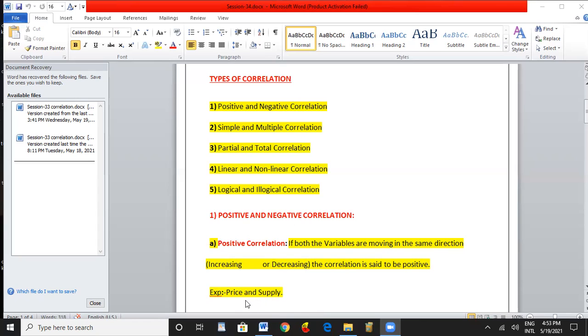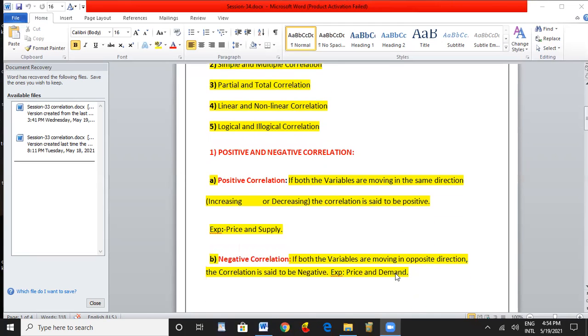Here we have considered only two variables, price and supply. In this, if the price increases, supply also increases. This type of correlation, the relationship between price and supply, is the positive correlation. This type of relationship establishment is called the positive correlation.